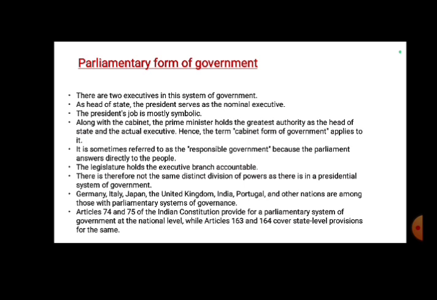This type of government is referred to as responsible government because here parliament directly answers to the people. Here, the legislature holds the executive branch directly accountable.